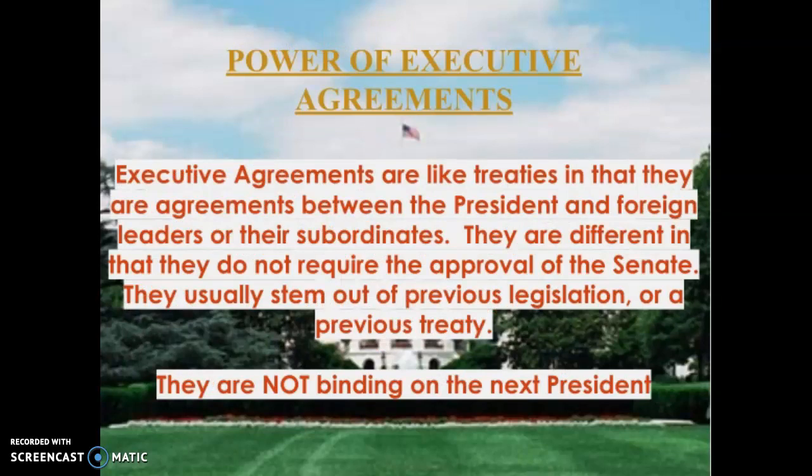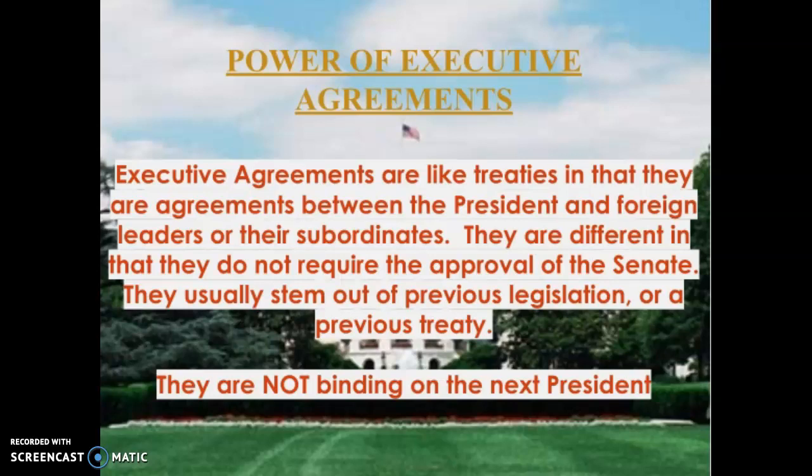Now, executive agreements, we talked about executive orders and the Emancipation Proclamation and protecting the Dreamers and the travel ban. Those are for domestic issues. Executive agreements are basically executive orders in foreign policy. And these are agreements that the president can make with other countries and other leaders. They do not require two-thirds approval of the Senate.